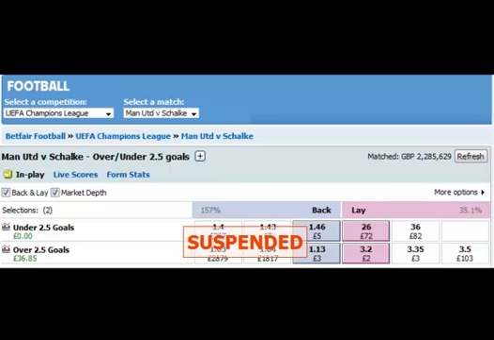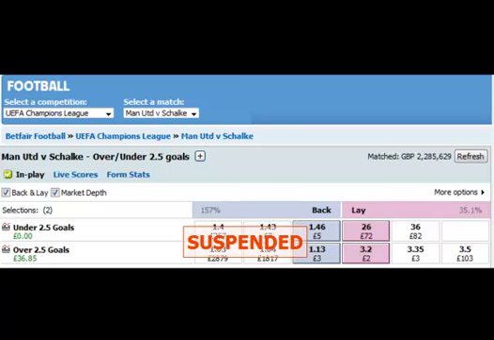Again, it was a big change, 9 changes I think to the Man United side, but Schalke had to go for it, so there was going to be open spaces anyway. We could only really see one winner in this particular game, and there were going to be goals because the side trailing 2-0 had to go for it at some stage of the game.